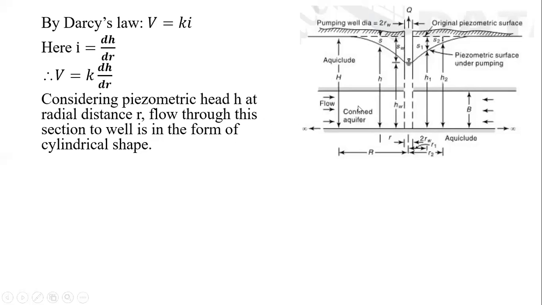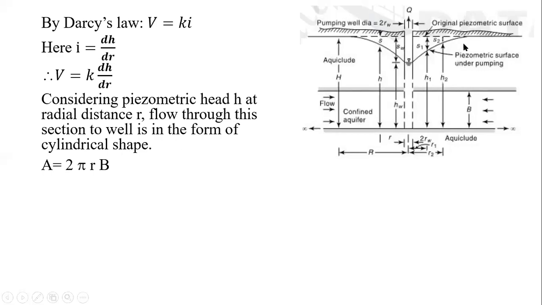So the area will be pi dh, or instead of d, if you want to go for r, then it will be 2 pi rh. But here instead of h, this will be b, because the area is only of the confined aquifer. Because now we are considering that the discharge is only from the confined aquifer. Though we find those conditions over here, we have to treat them as somewhere else here. Okay, we have to zoom in here. So that area will be 2 pi r into b.